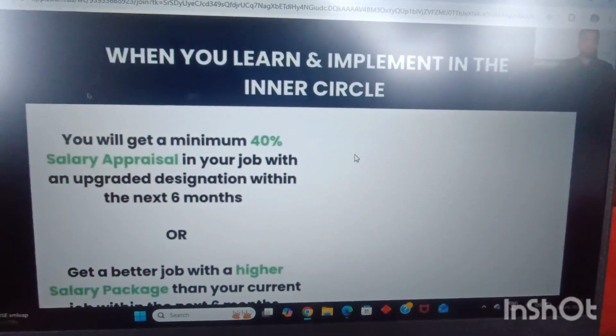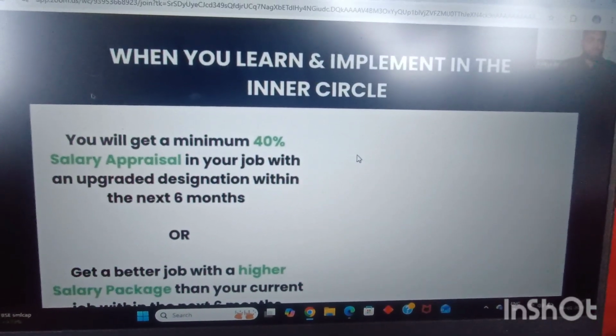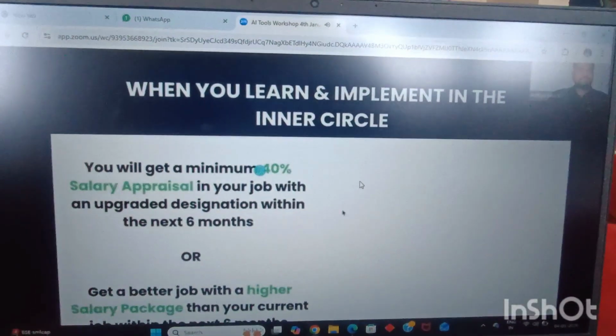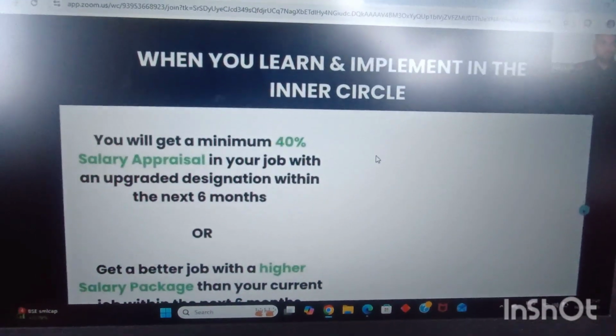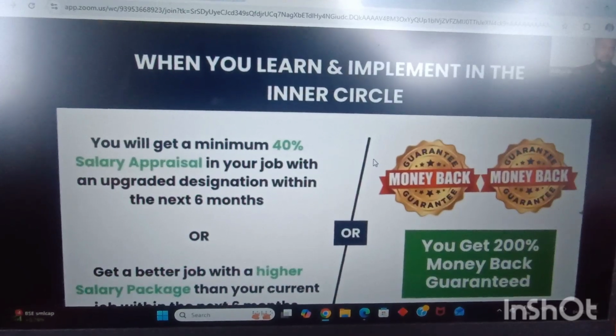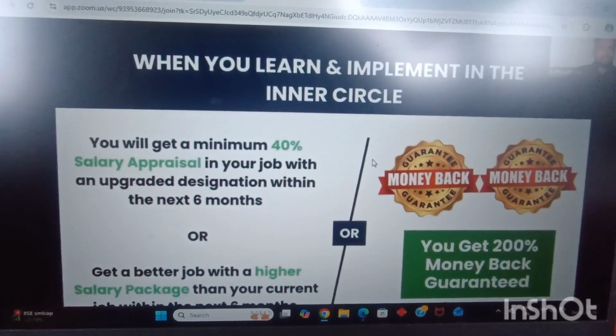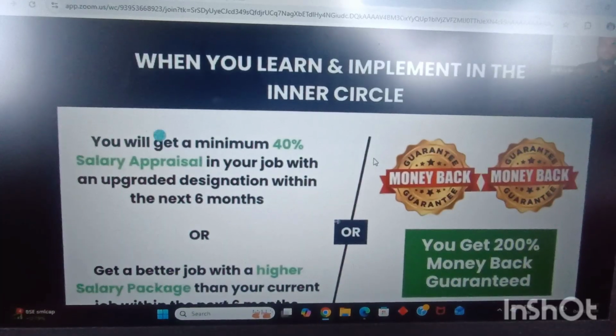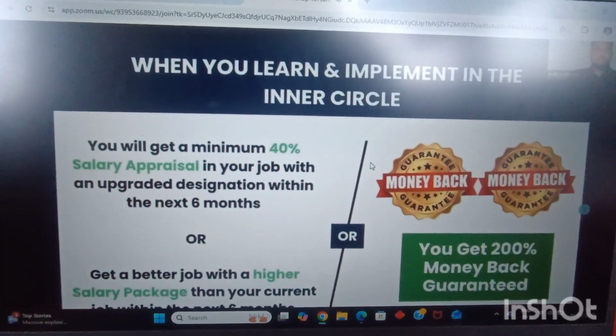Let's say if your company does not give you a 40% appraisal, you are going to get a better job with our in-house job assistance in the upcoming 6 months. If you don't get one of these two outcomes, I'm not just going to refund you, but I'm going to give you double the refund, right? You put in the effort, and if you don't get the result, that's on us. So you are going to get 200% money back if you don't get one of these two outcomes. That's how confident we are in this program, right?